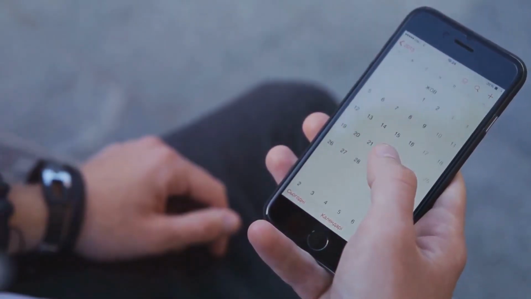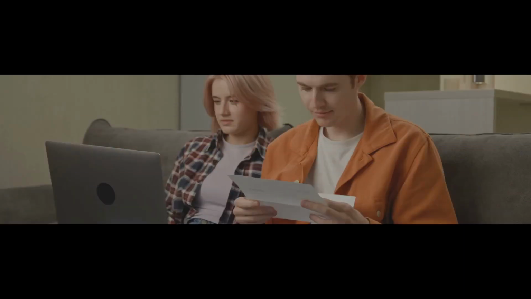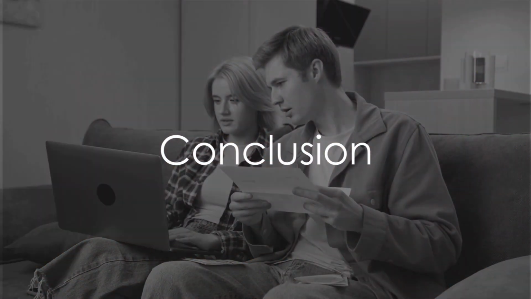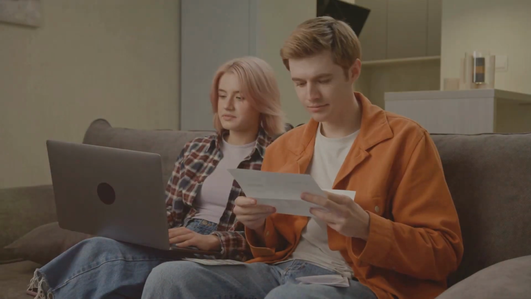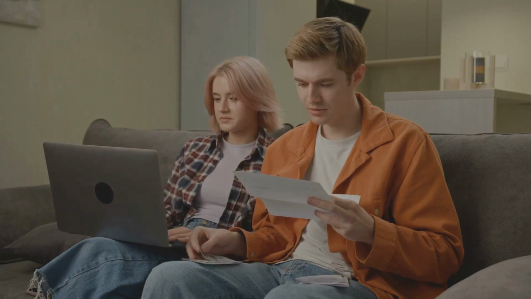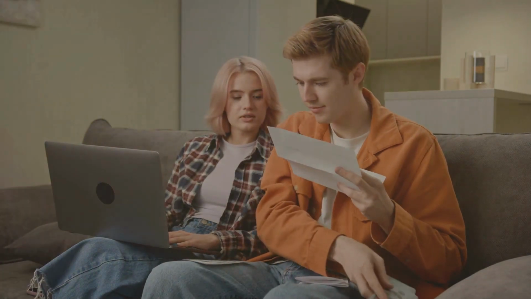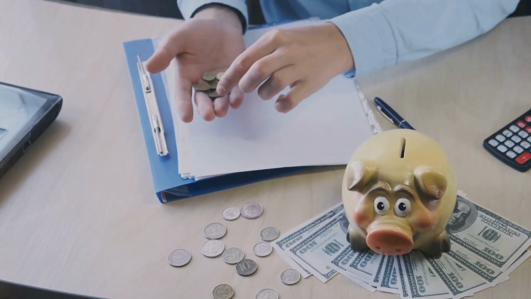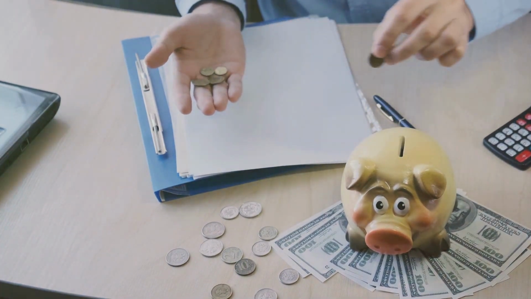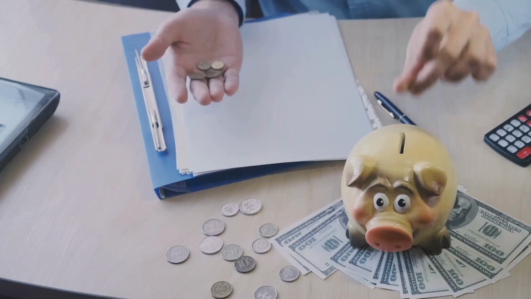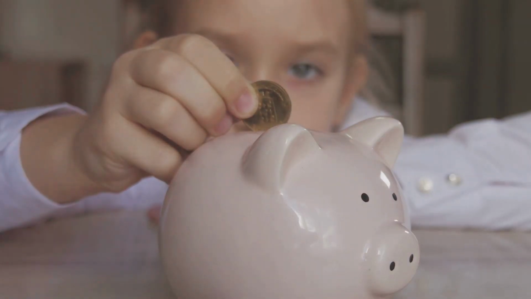And there you have it. You've now created your basic budget. Congratulations on creating your first budget. You've taken a significant step in managing your finances and setting yourself up for success. Let's quickly recap on what we've covered today. We've learned the importance of budgeting. It gives us control over our money, helps us make informed decisions, and paves the way for financial freedom.